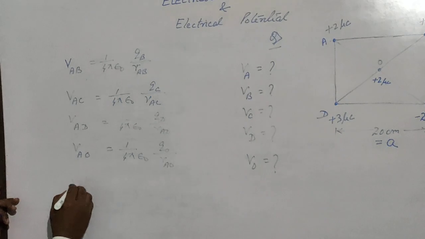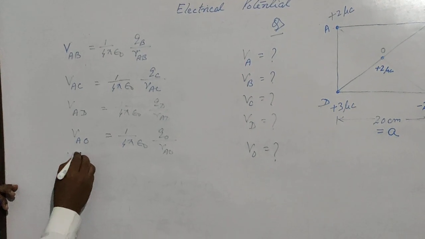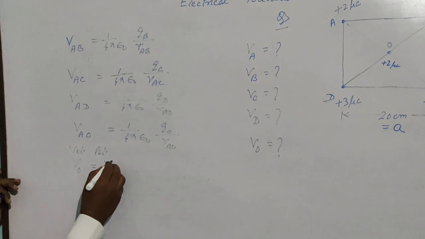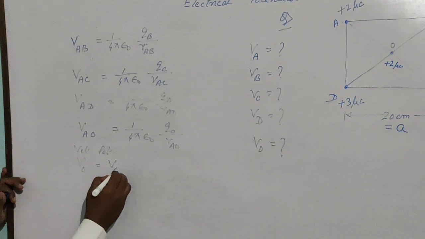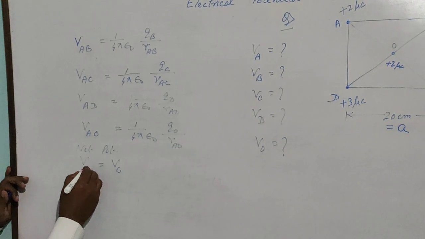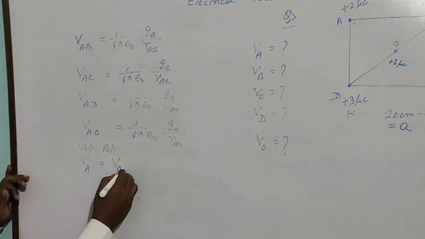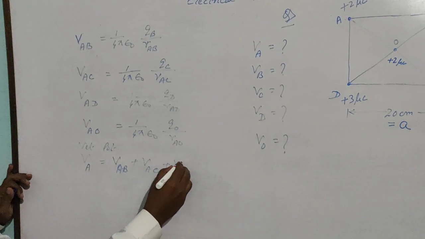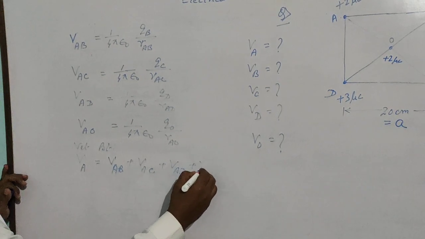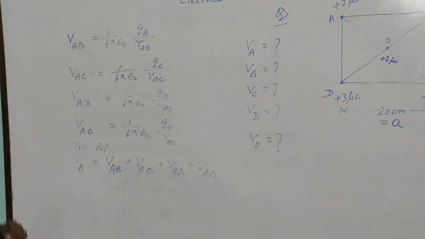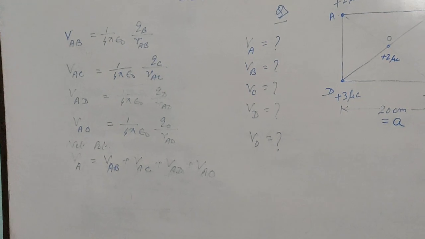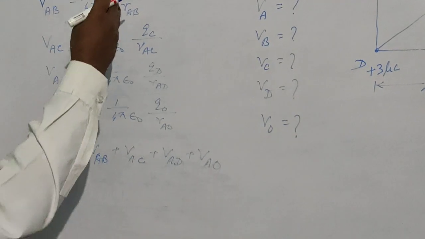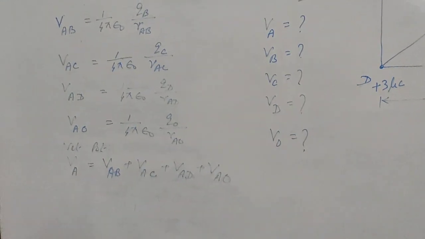You have to find out net potential. Net potential at A will be the sum total of potential at A due to B, A due to C, A due to D and A due to O. This means this electric potential will be the sum total of these. Just calculate and add them together.